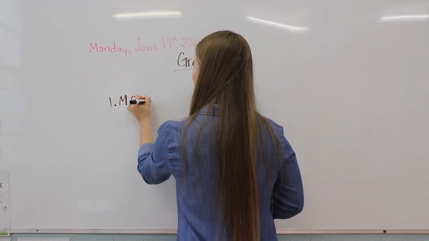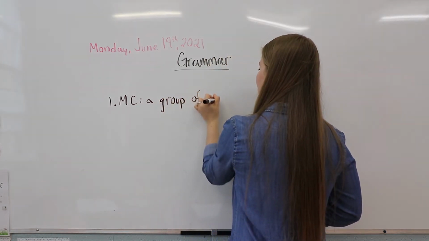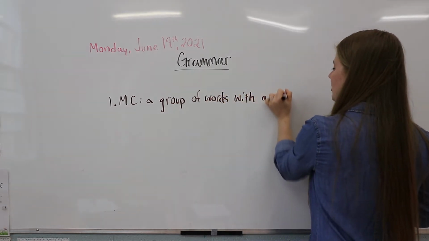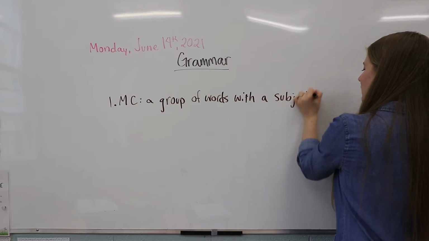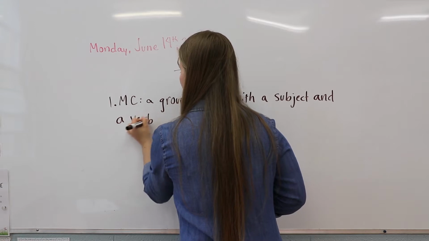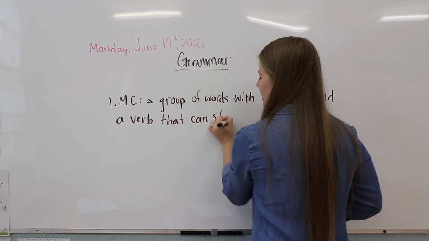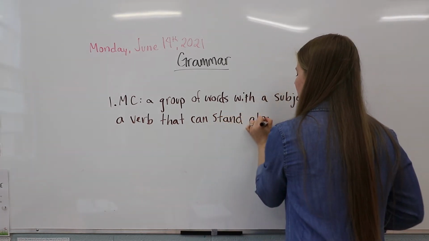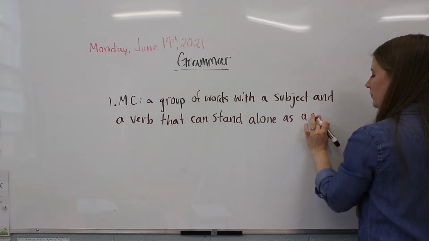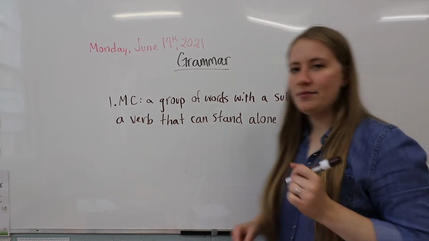MC, a group of words with a subject and a verb that can stand alone as a sentence. Okay, so that's number 1.